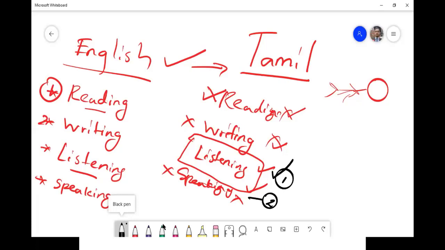First what did we do? We listened. We listened to what others were saying, our mother, father, and if we had a brother or sister, what they were saying. Then we started to speak. We started to call amma, appa and so on. After that only, we started to read. The final thing we did was writing. This is the common rule for any language.